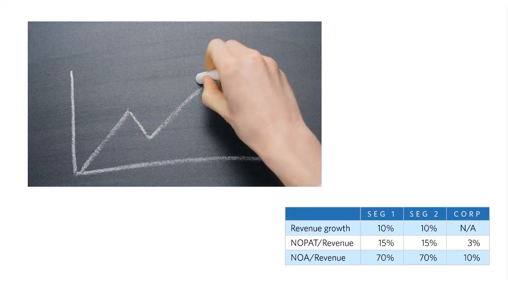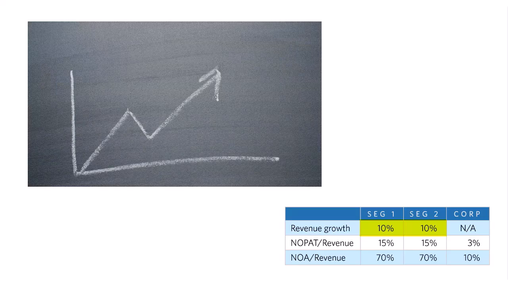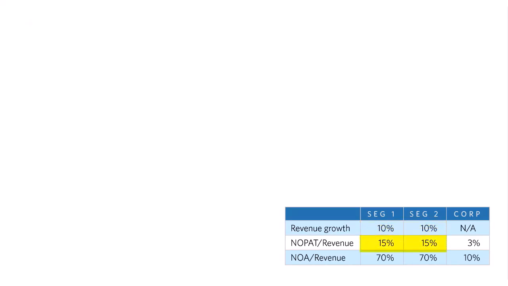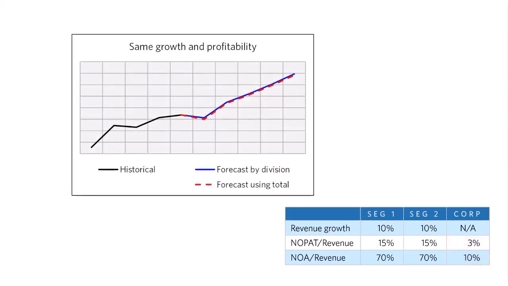As a baseline, suppose that both segments grow at 10% a year and have the same profit margin of 15% and have net operating assets that are 70% of revenue. There are also corporate expenses that run at 3% of revenue and corporate assets that are 10% of the total segment revenue. As a benchmark, when the segments have the same growth and profitability, the forecasted free cash flows based on total company profits, denoted by the red dashed line, are nearly the same as those based on the divisional profits, denoted by the solid blue line.